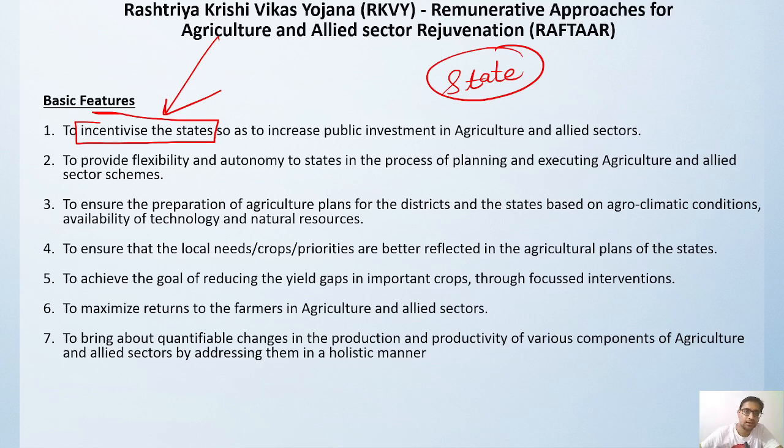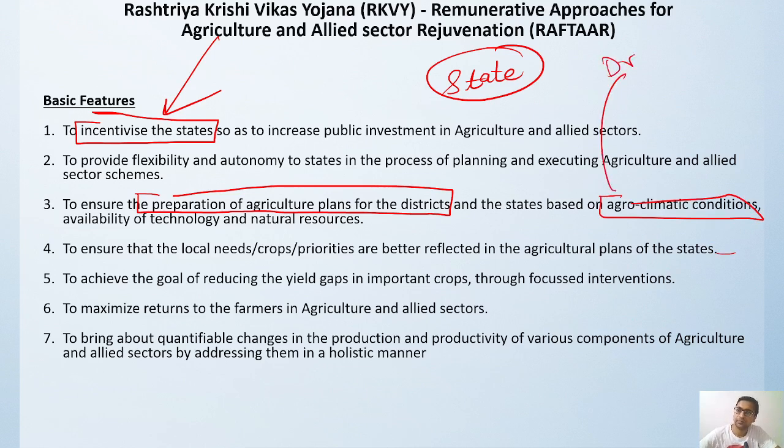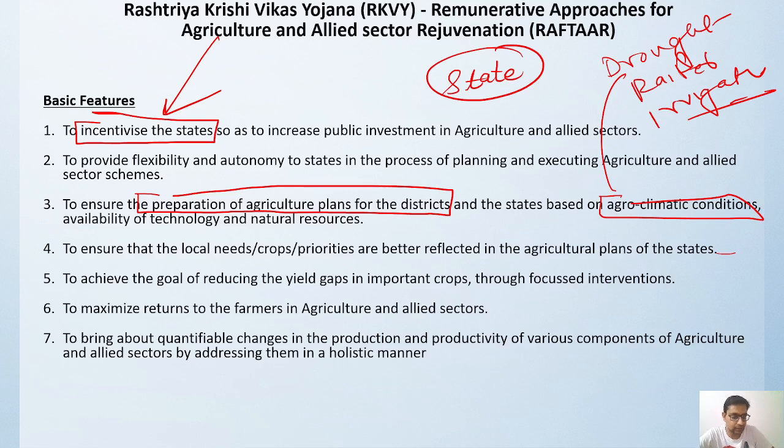Okay, then the third one is to ensure the preparation of an agriculture plan for the district. Here the focus is on preparation of an agriculture plan for each and every district based on the agroclimatic condition, whether it is drought hit, or rain fed, or an irrigated area. So based on that you have to create an agroclimatic plan, looking at what type of crops in the previous years have been grown over there.